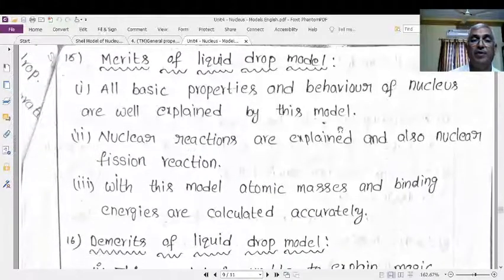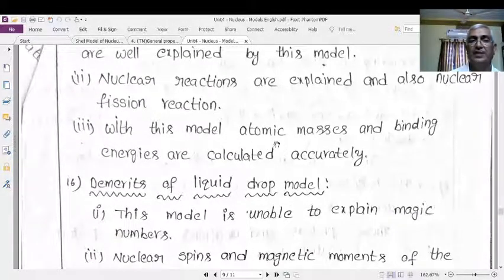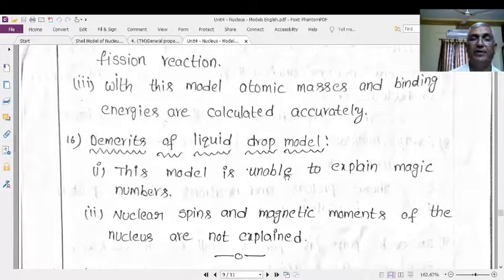Merits of the liquid drop model. All the basic behavior of the nucleus is well explained. This also explains the nuclear fission reaction. This also gives an excellent model for the atomic masses and the binding energies. It explains atomic masses and binding energies, and it is also useful to calculate or measure them.